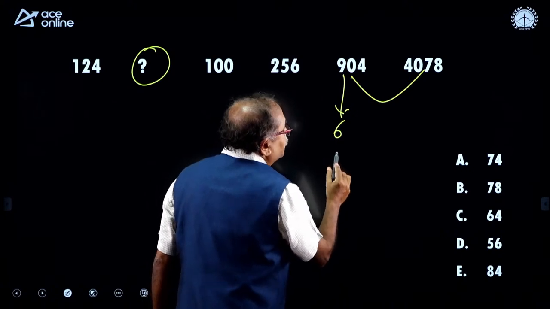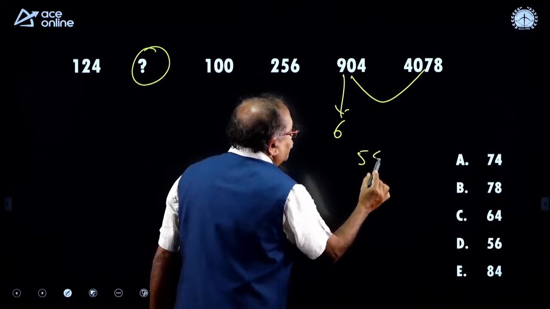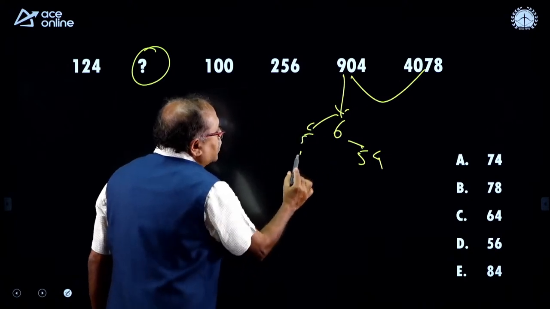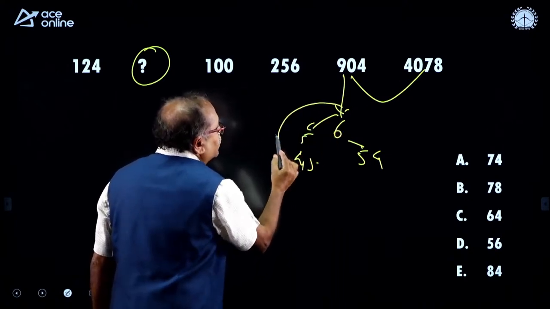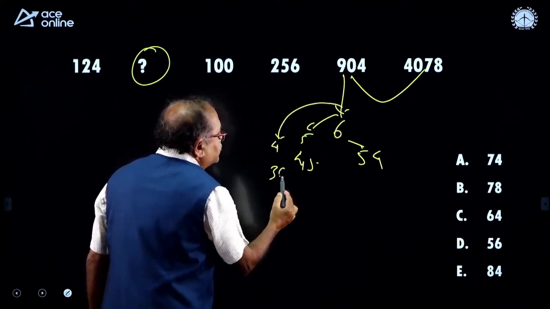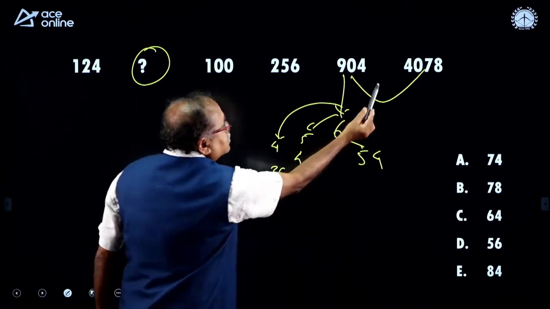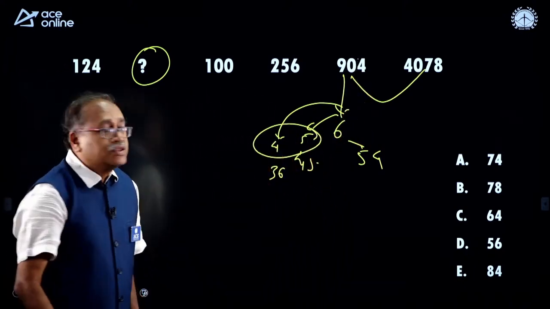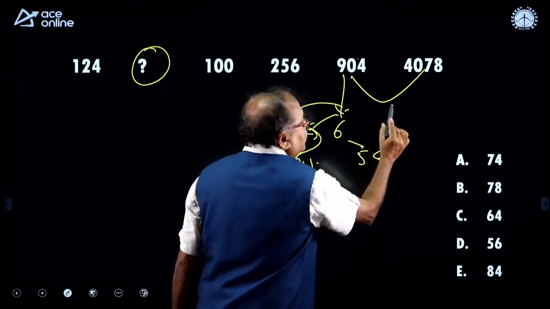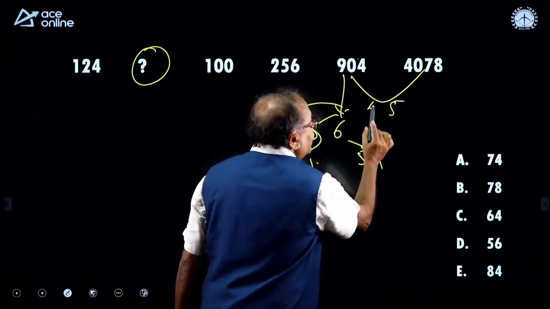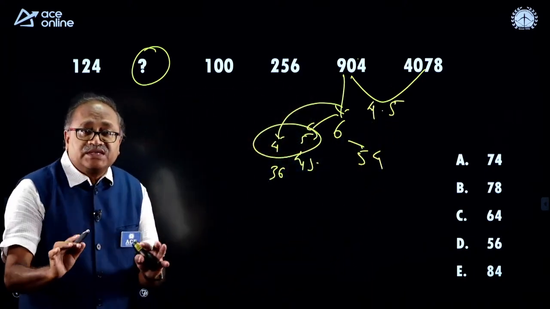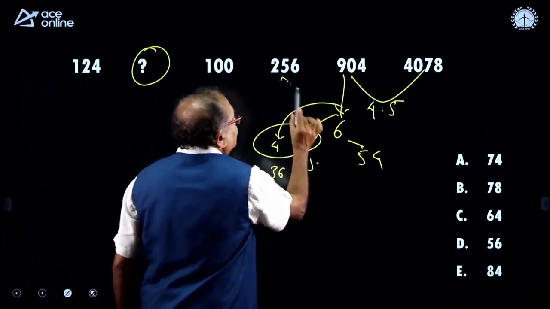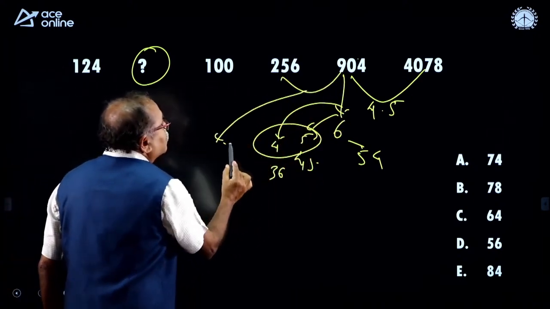9 6 is 54, and what if I go for 5 times? So, it is 45. What if I go for 4 times? 36. So, this multiplication is in between 4 to 5. So, it is possible, we know in the number series it could be 4.5. If it satisfies, you are getting the clue. From here to here the multiplication is over here.